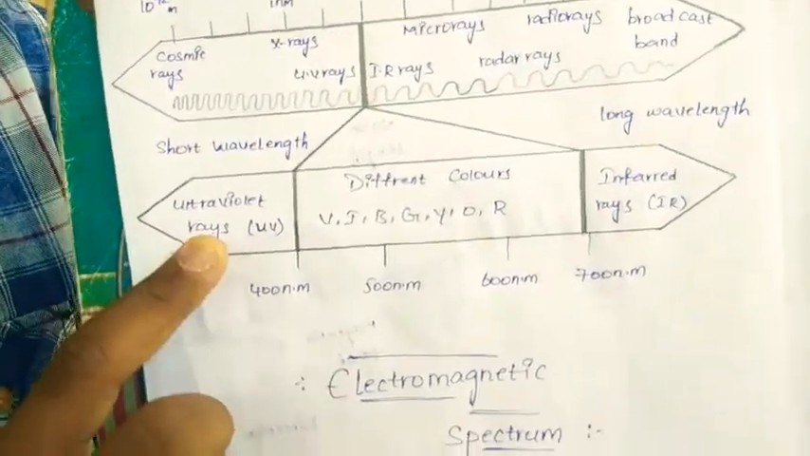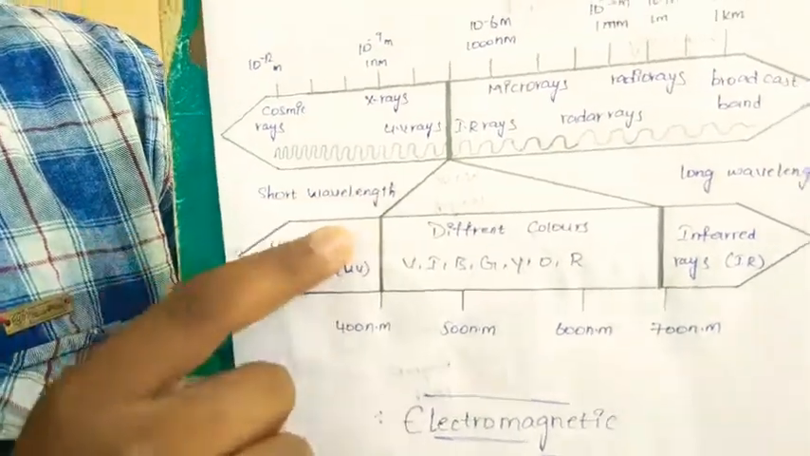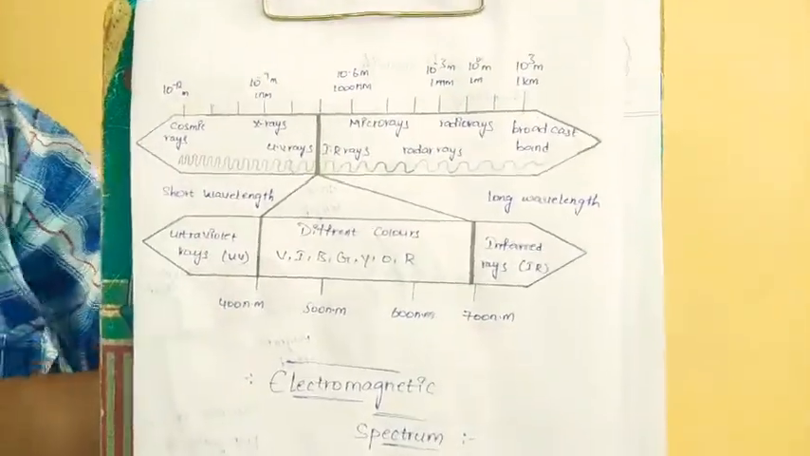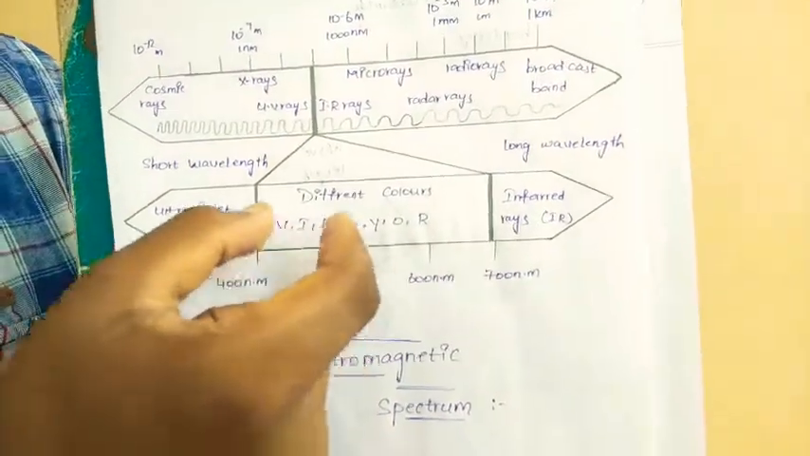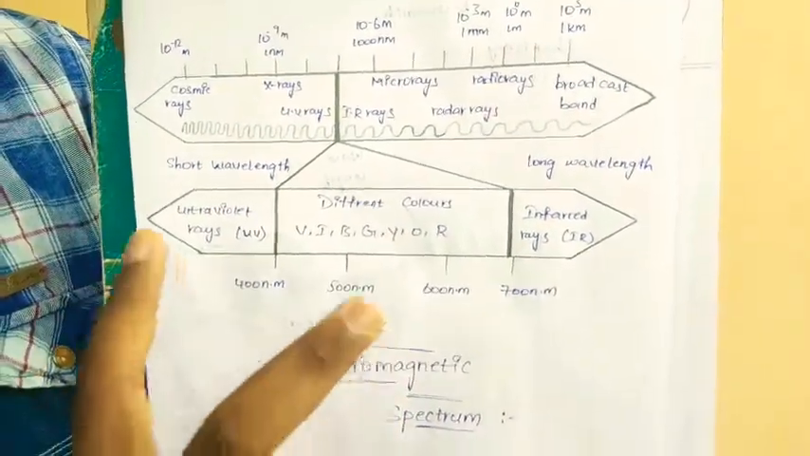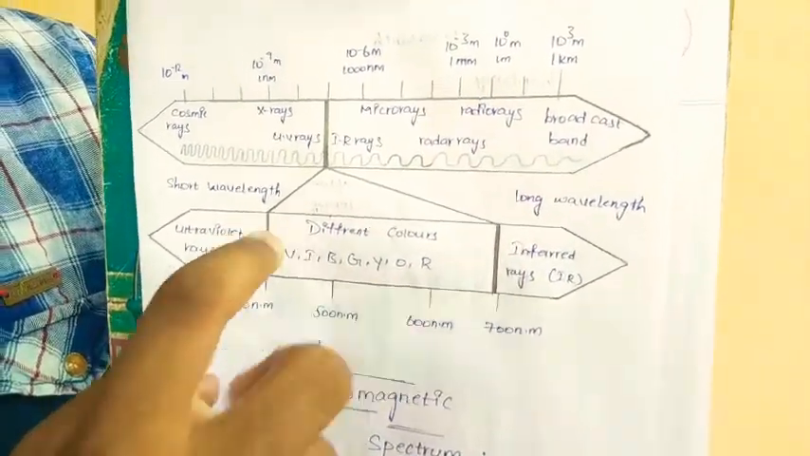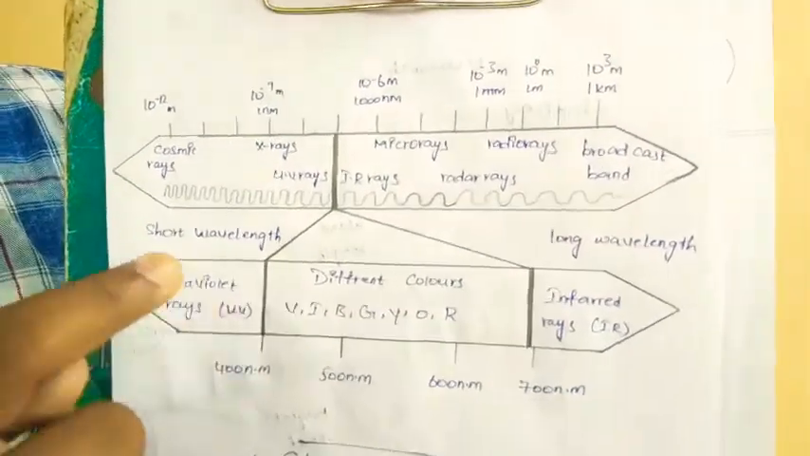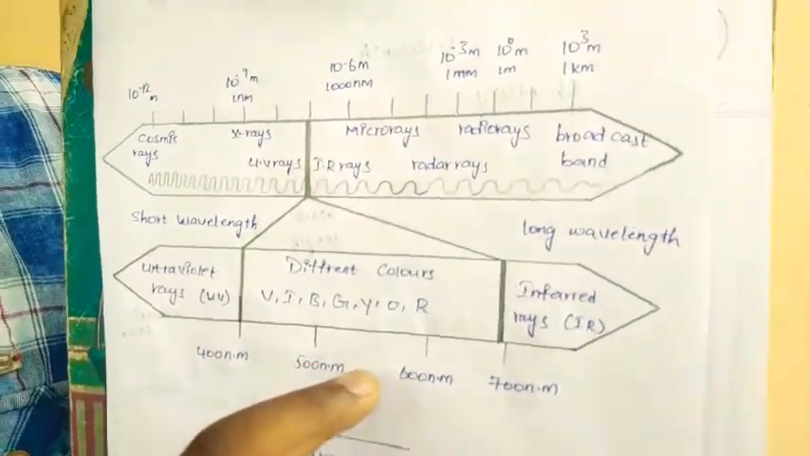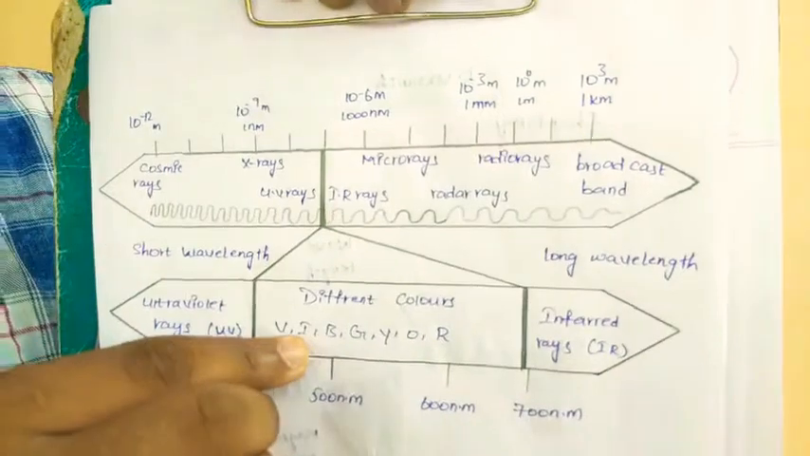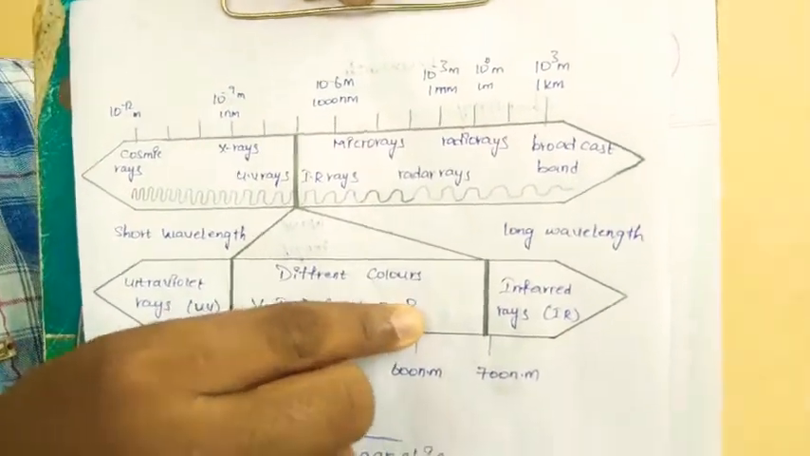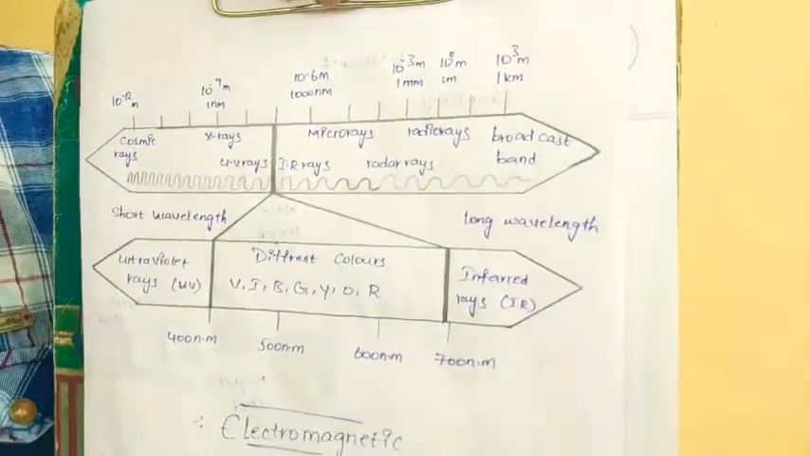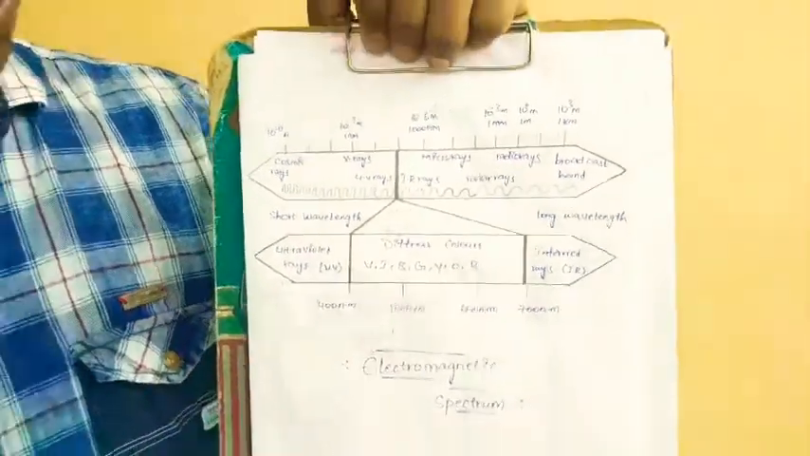In that, ultraviolet rays, UV rays, are produced at short wavelength, and the IR rays are produced at long wavelength. Between the short wavelength and the long wavelength, the different colors are produced, VIBGYOR. At 400 nanometers, the ultraviolet rays are produced. At 500 to 600 nanometers, the colors violet, indigo, blue, green, yellow, orange and red are produced. And at 700 nanometers, the infrared rays are produced. This is the structure of the electromagnetic spectrum.